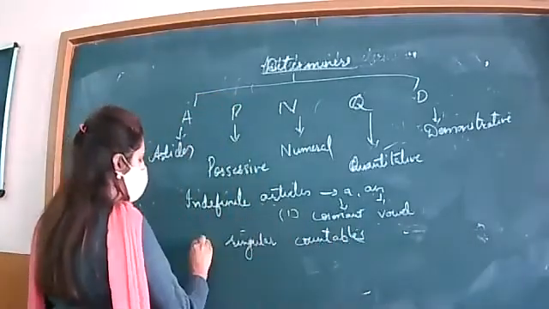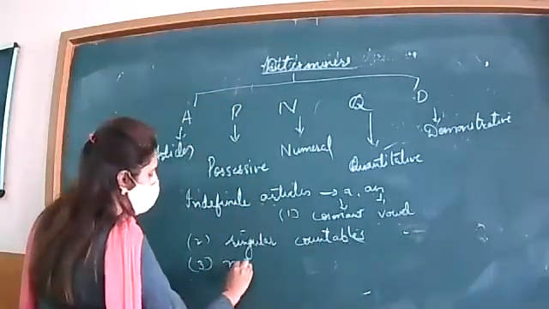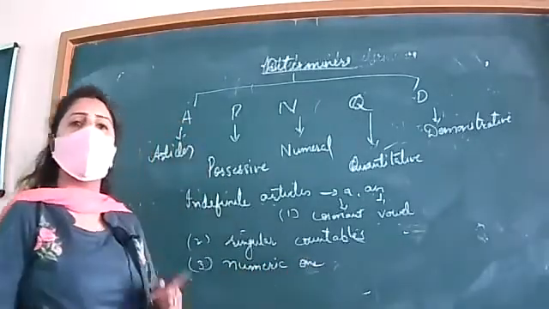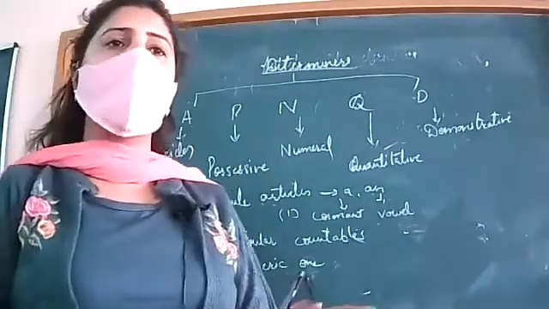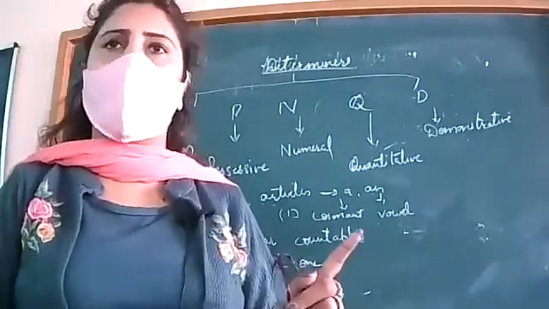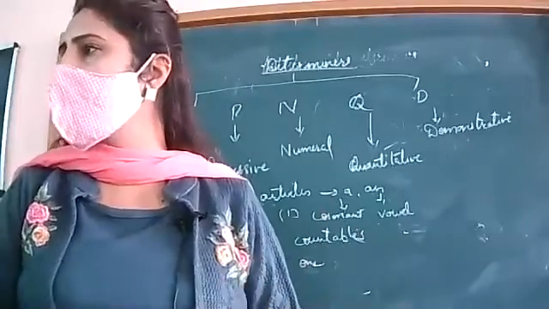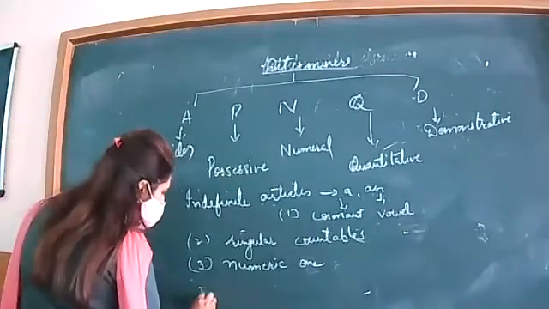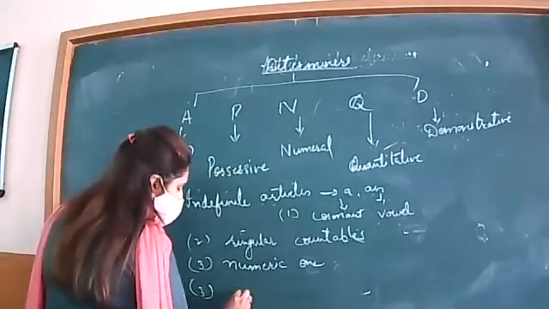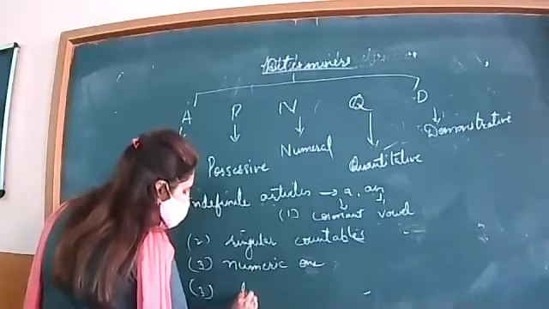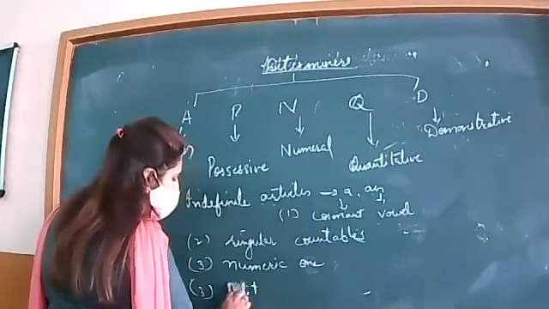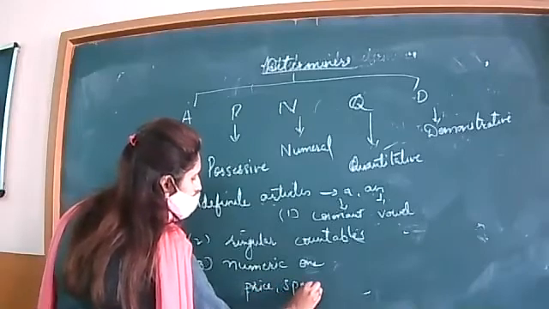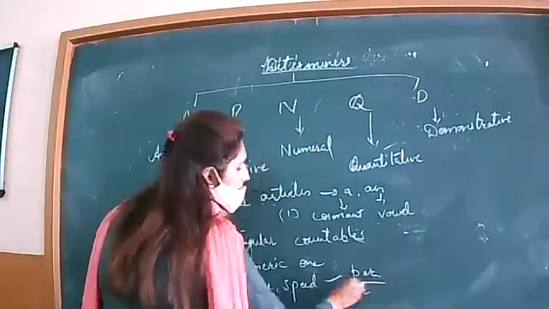Next, this is also used with the numeric one, where it has the sense of numeric one. For example, I have a pen. He has an umbrella, it means one umbrella. It also signifies the sense of one. Then it is also used with liters, price and speed, where it gives the sense of per.